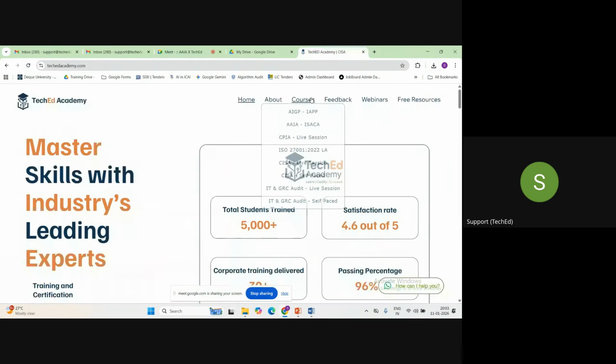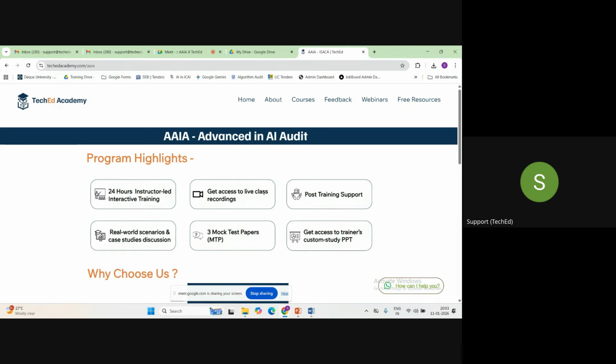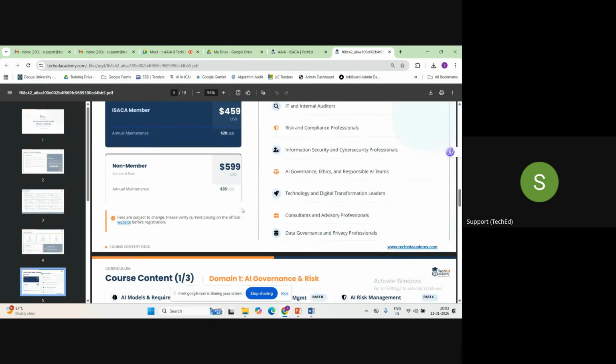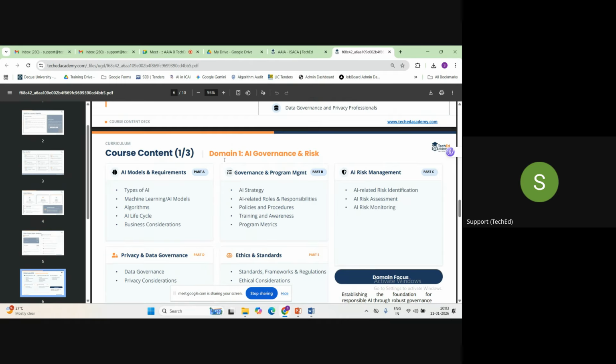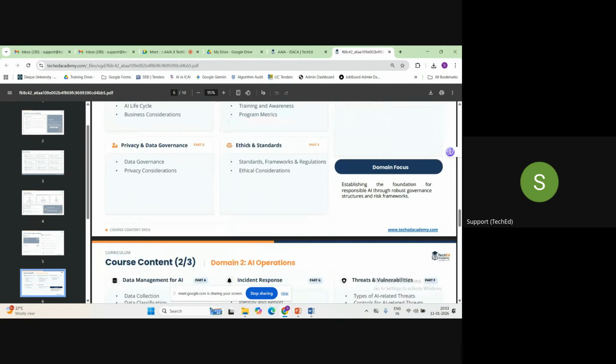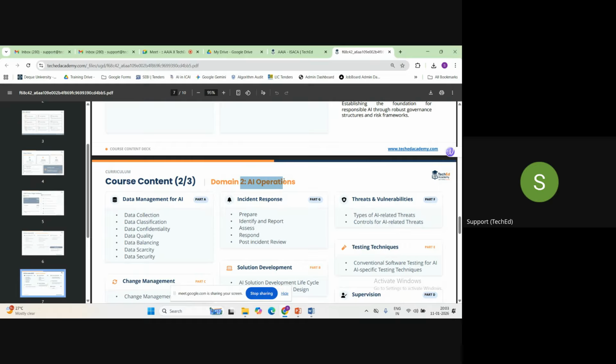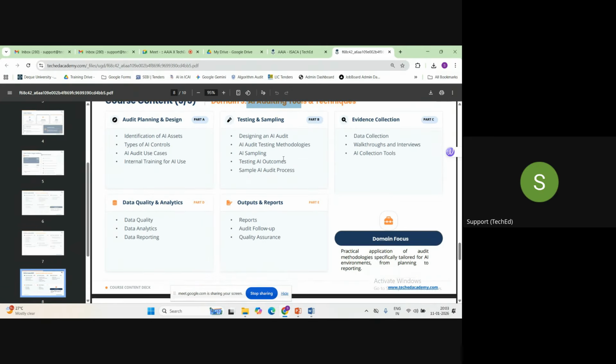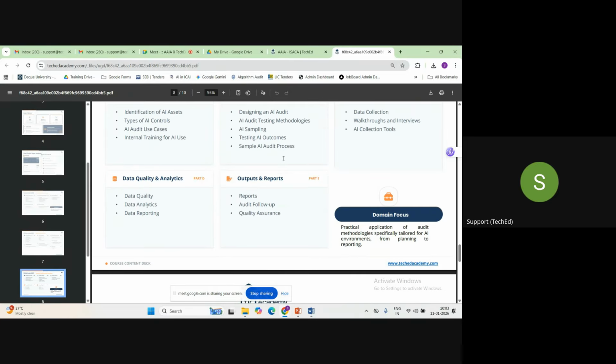I'll quickly show you the course curriculum of AAIA, what this course is all about. In AAIA, there are a total of 3 domains. Domain 1 is AI governance and risk. Domain 2 is about AI operations, and domain 3 is purely on AI audit, where you learn the tools and techniques that you need to use for the AI audit. So there are a total of 3 domains in the AAIA exam.